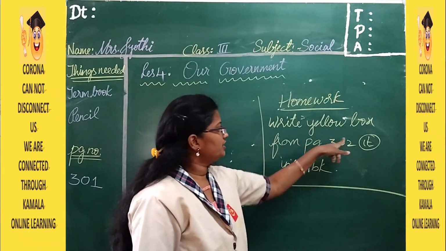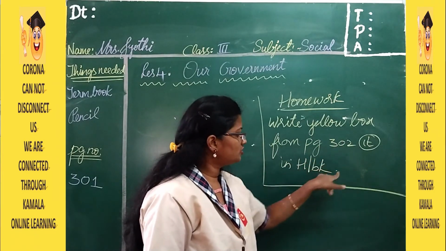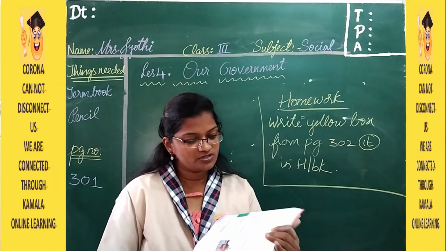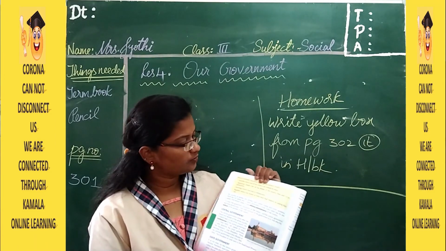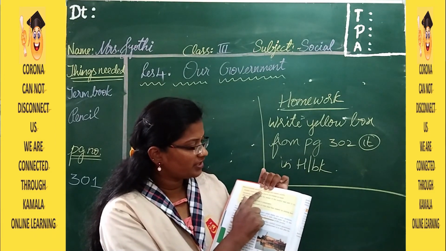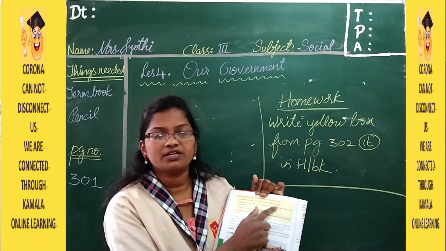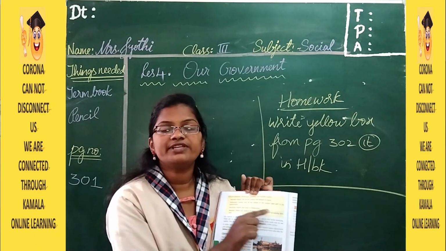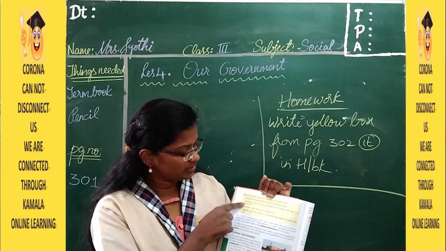You have to write the yellow box from page 302 one time in your homework book. So here is page 302 and this is the yellow box. India is a socialistic, democratic, sovereign and republic country. So what is the meaning of that? It's written here. So all these lines you have to write.